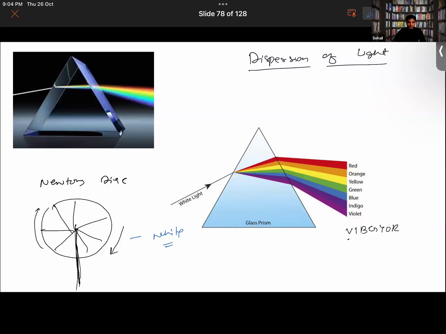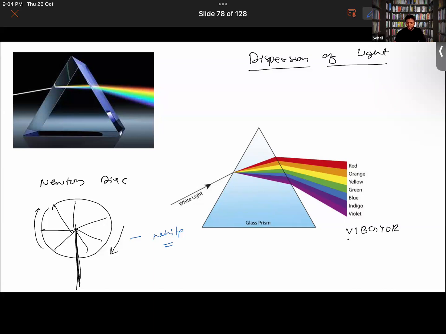All right. So that was simply the Newton disk. If you rotate it, then you will get the white color back. Any confusion so far? Yes, sir, I have a confusion about the spectrum.